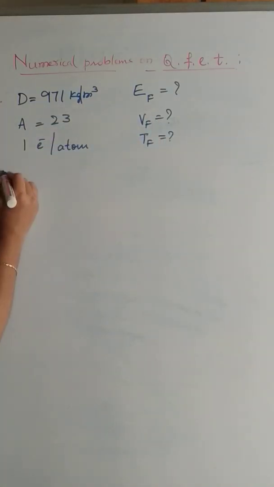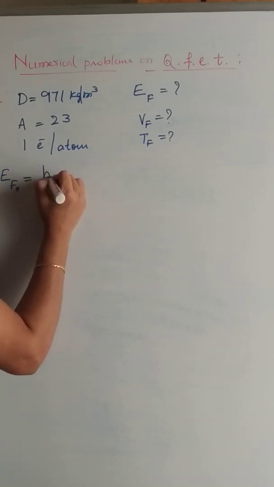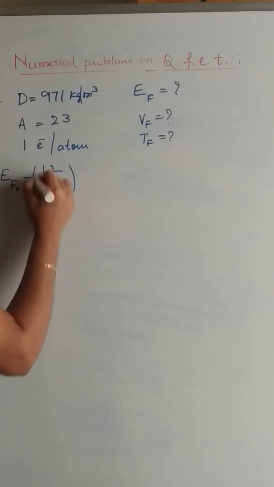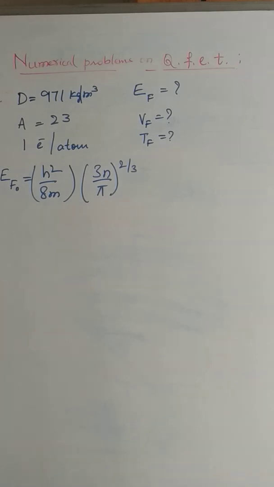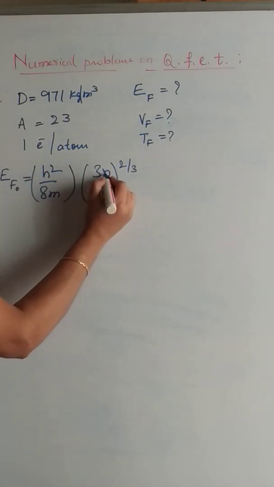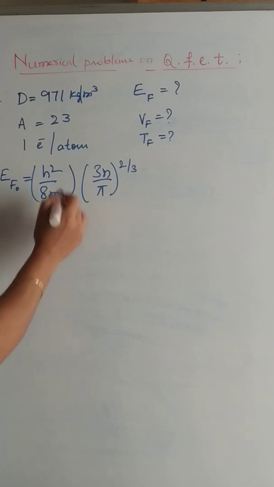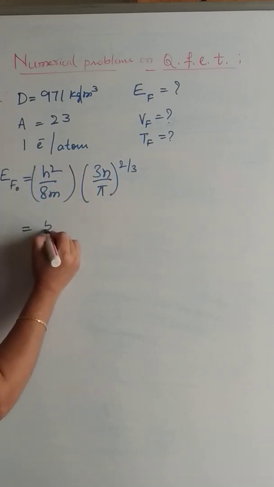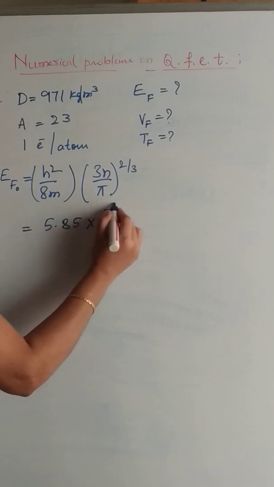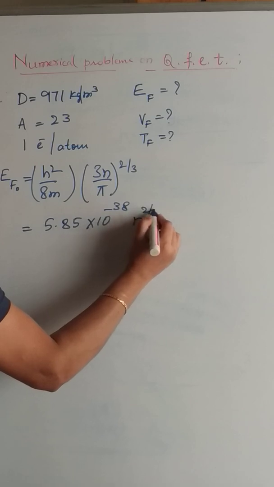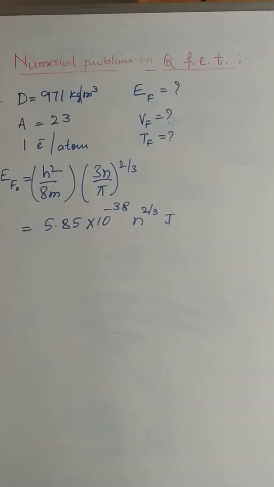We know that Fermi energy of any metal at absolute zero is given by h square by 8m (3n by pi) to the power of 2 by 3 in terms of joules. So here except n all other terms are constants. So substituting for all these constants we can write it is equal to 5.85 into 10 to the power of minus 38 n to the power of 2 by 3 in terms of joules. So if you know what is n, you can calculate what is Fermi energy at absolute zero.